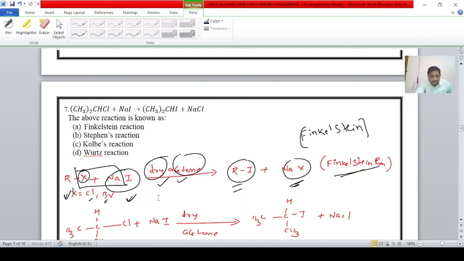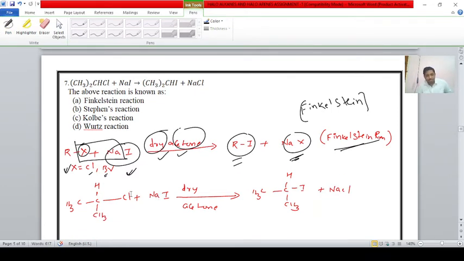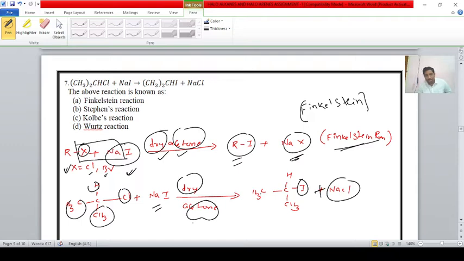Next one, student. Here also the same reaction is given. CH3Cl reacts with sodium iodide in the presence of dry acetone. It forms CH3I plus sodium chloride. Here the chlorine atom is replaced with iodine.